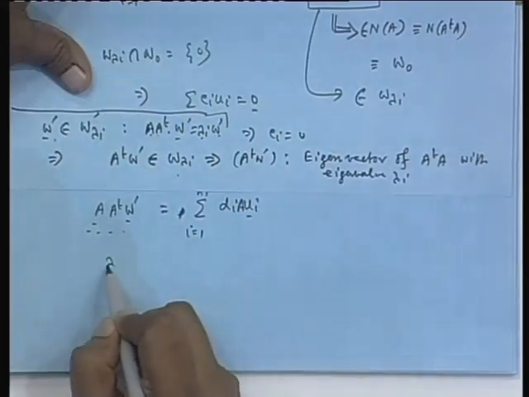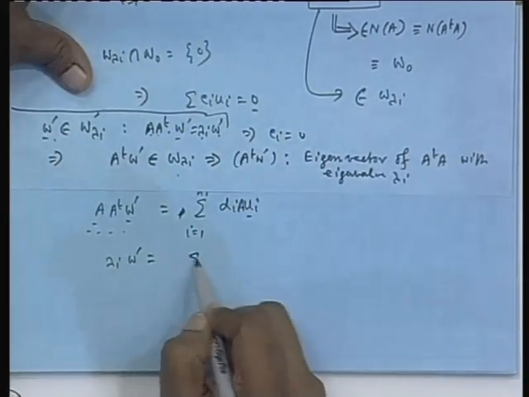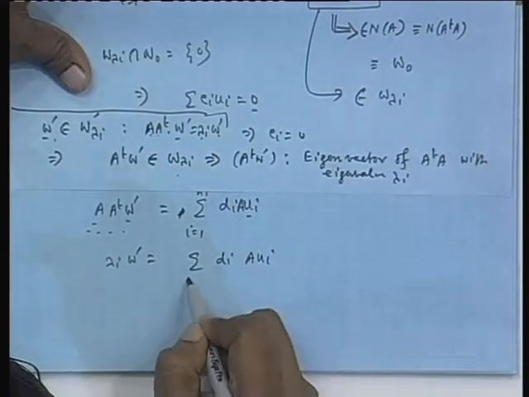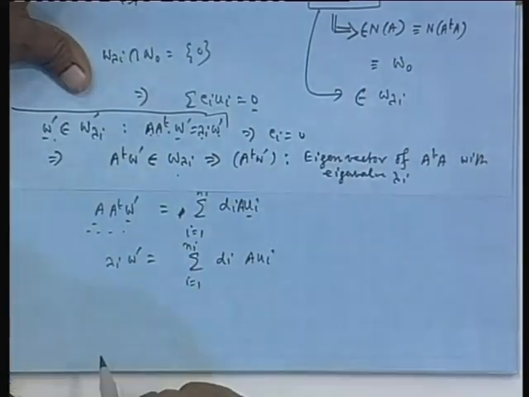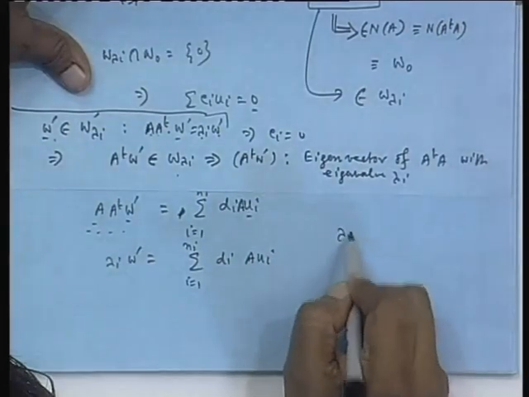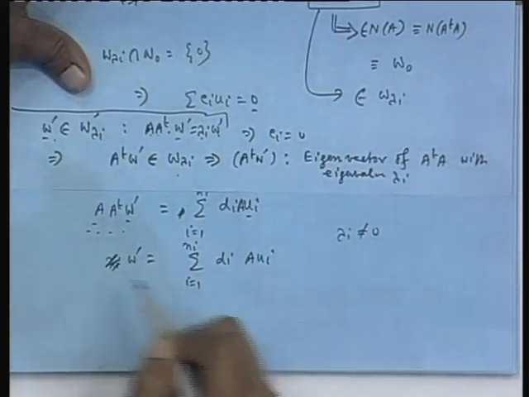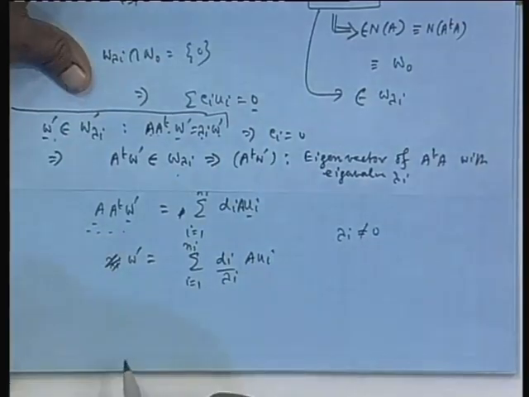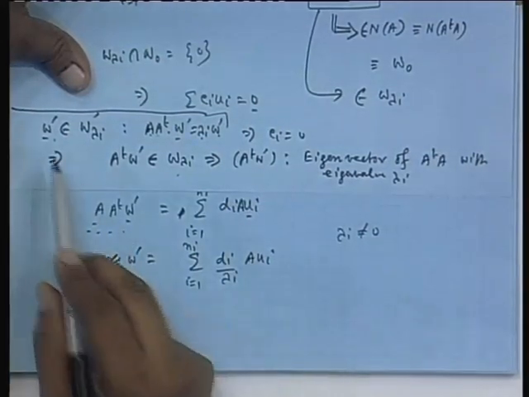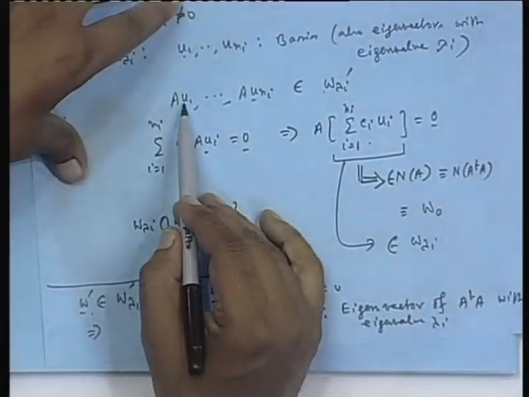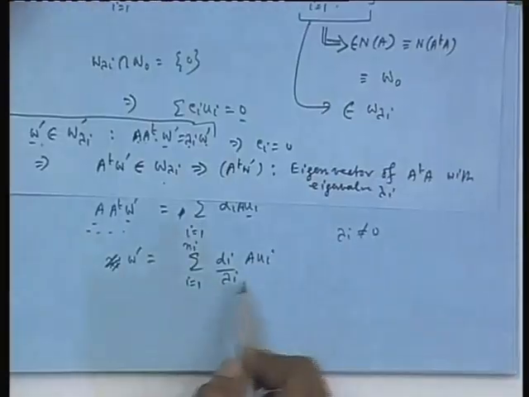So, lambda_i W prime is equal to the sum of d_i A u_i. Important thing is lambda_i not equal to 0. This is very important, and therefore, I can take out lambda_i from here, which means any vector W prime belonging to this eigen subspace can be written as a linear combination of this Au1 to Aun_i as shown here.